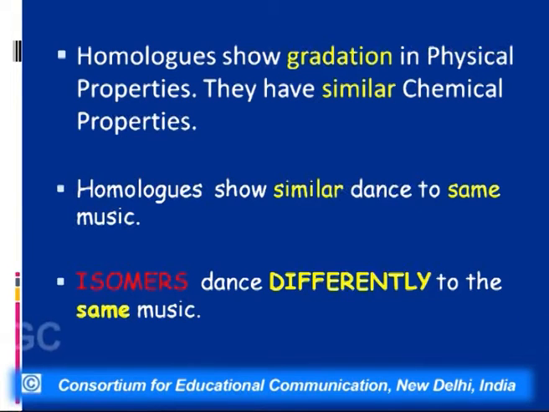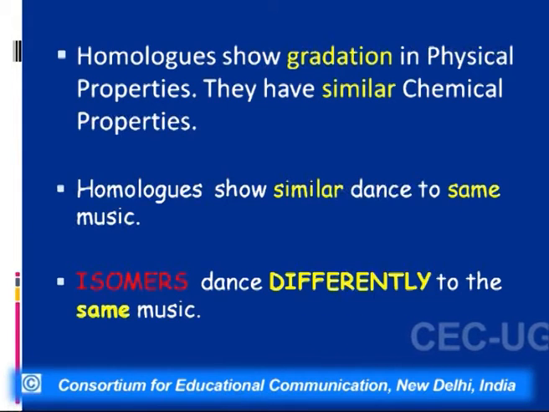Whereas in case of isomers, the physical and or chemical properties may be different. So we can say it in layman's language, homologues dance similar to the same music, whereas isomers dance differently to the same music. That isomers, in spite of having same molecular formula, will show different properties.